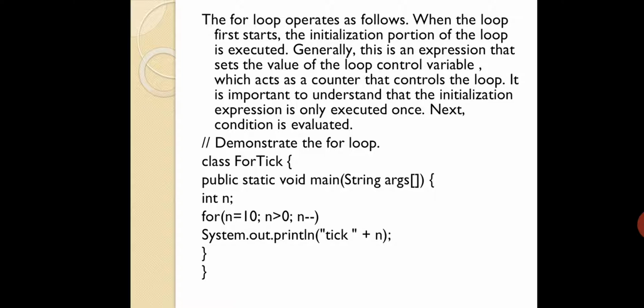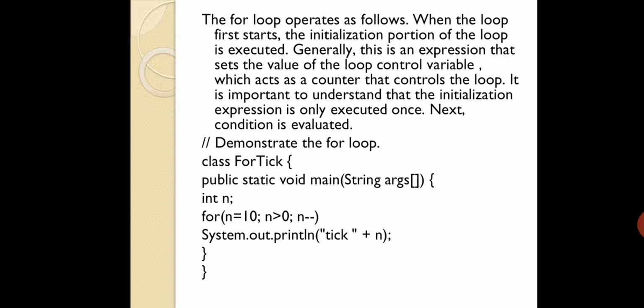Next, the condition is evaluated. It is obvious, isn't it? You are going to initialize the value for the first time, i equal to 0 the first time. Then after the iteration, you may be changing the value. But the initialization value will never be changed. You are going to change the conditional value, isn't it?